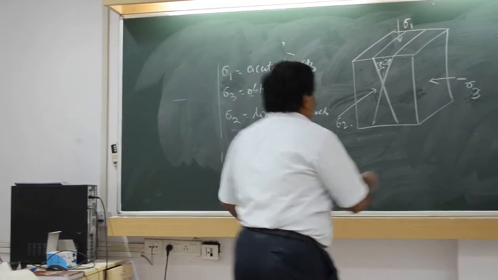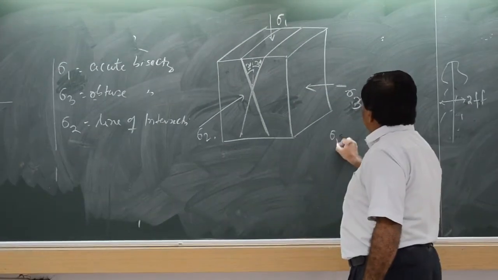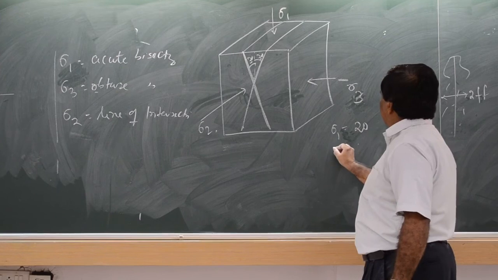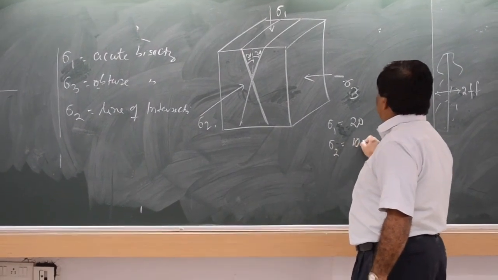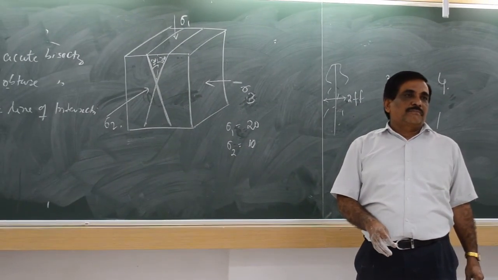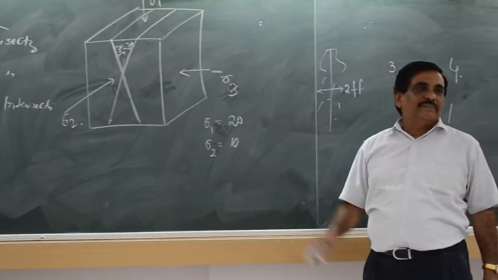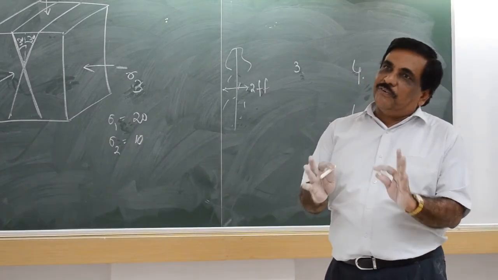Suppose sigma 1 is 20, sigma 2 is 10. The rock is failing. The rock broke. What is the difference between them? 10. It means that at 10 the rock failed.